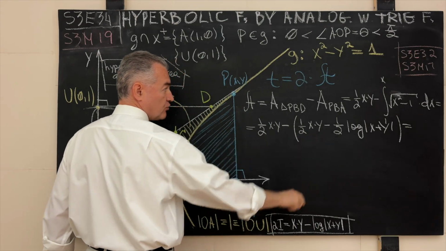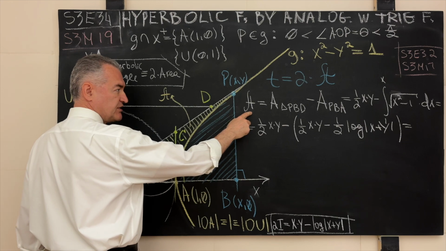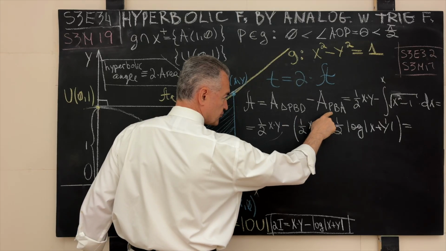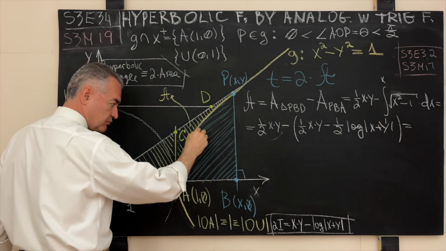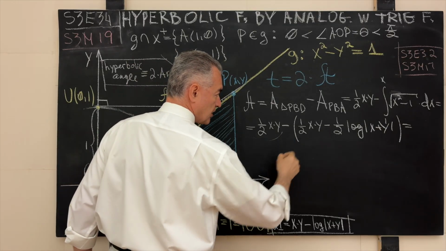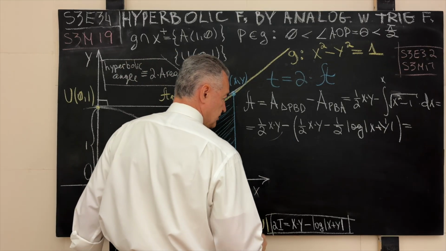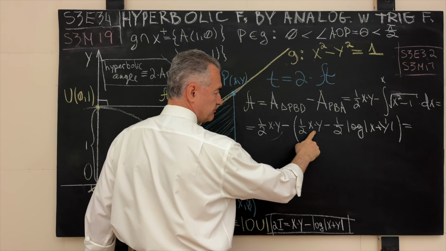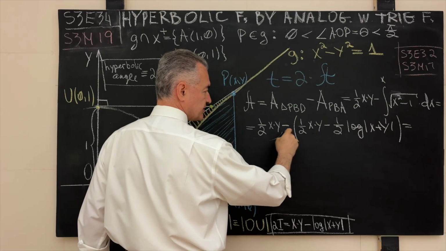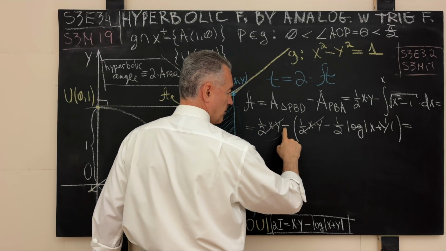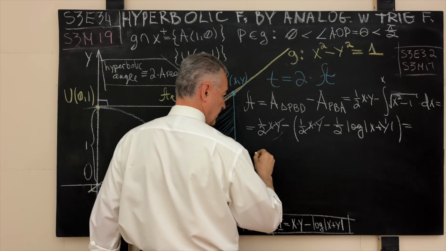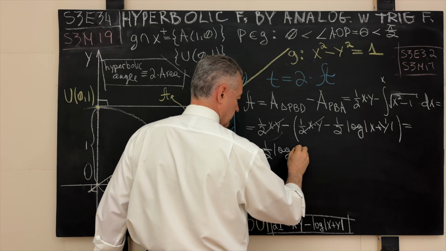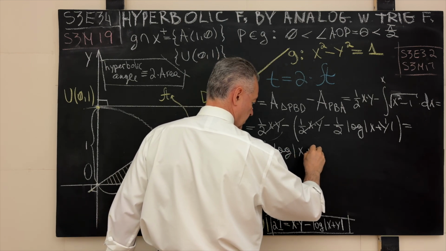I put this expression over here, and remember our area represented as the difference. So from this area we subtract the area trapped under the corresponding branch of the generating curve. Once we open up the parentheses, what do we see? We see that 1/2 of the product xy and the other 1/2 of the product xy cancel each other out. This and this is gone. Minus times minus becomes a plus, and we have what? We have 1/2 of the logarithm in base e of the sum x plus y.